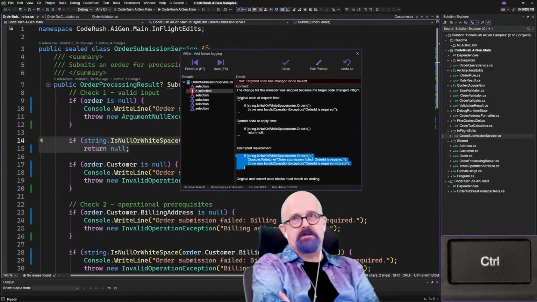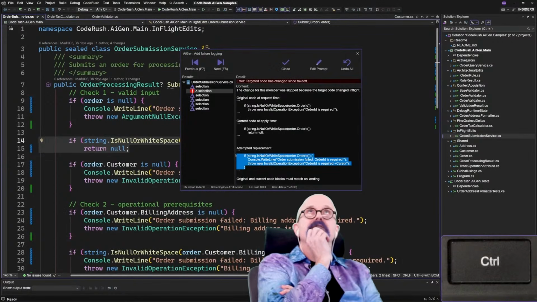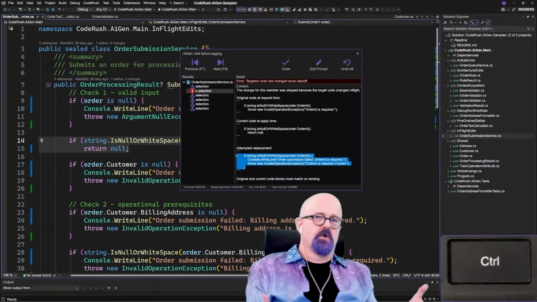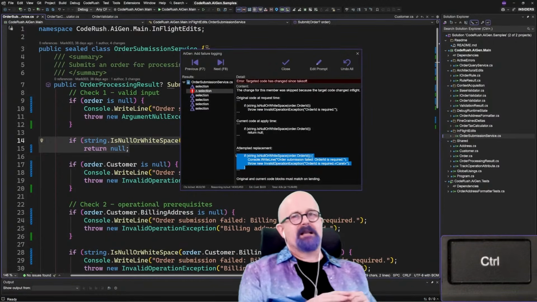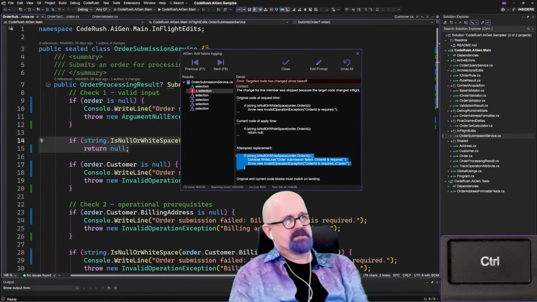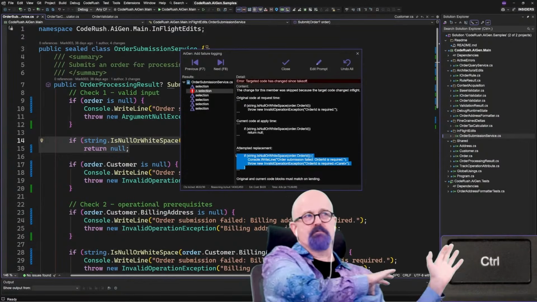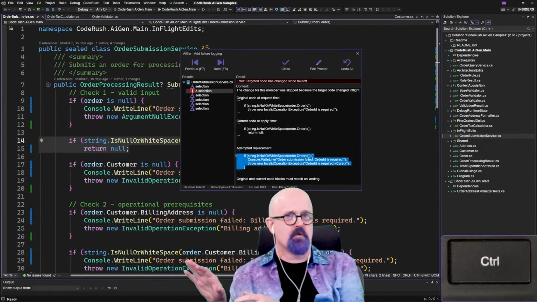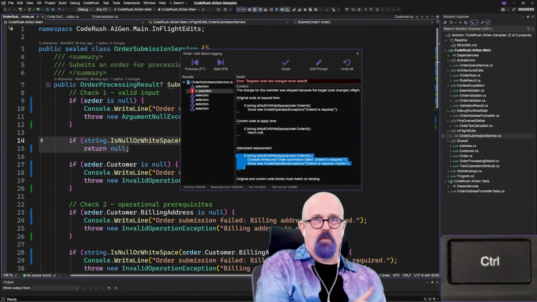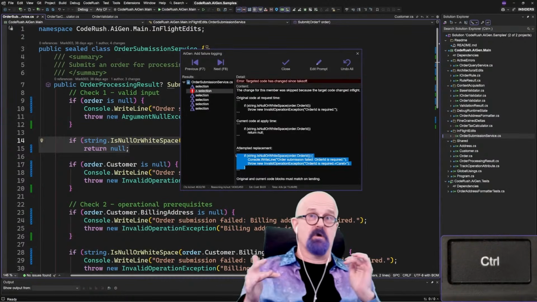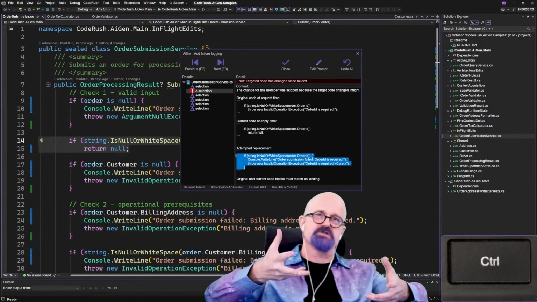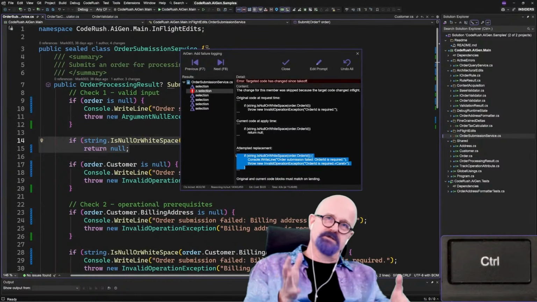So basically, the point here is that if you go and modify something or you use a tool to rename something like that, AiGen does not give you an all or nothing kind of situation. In other words, it doesn't replace all your work with its work, and it doesn't cancel its work simply because you made a change. What it does is it makes the changes where it can, and if there's a conflict, it says, here's where it is, and you can now resolve it.